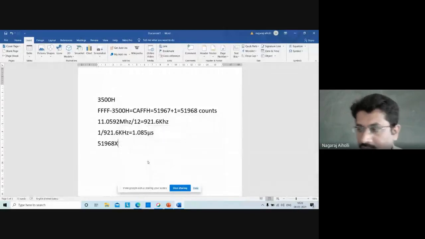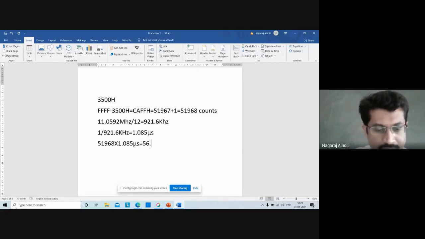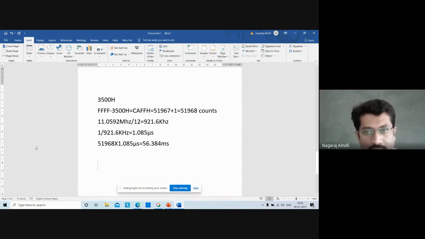This comes out to 56.384 millisecond. Approximate delay 56.384 millisecond. Now this is the delay. Then the starting value that we have to load is 3500H. Keep this in mind, and accordingly we have to store the starting value.